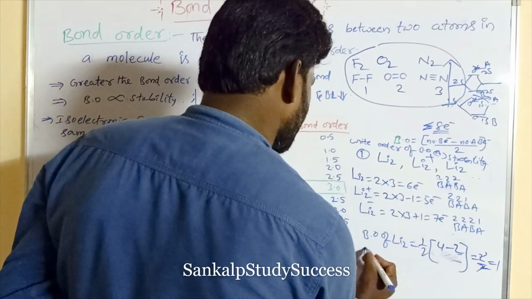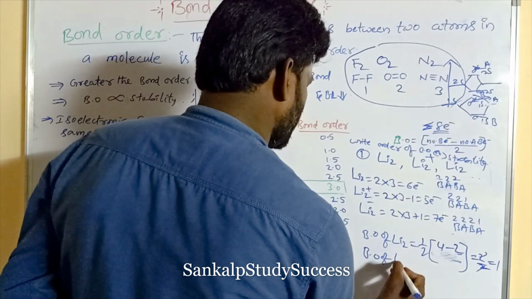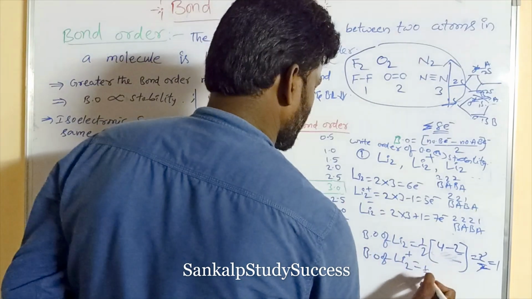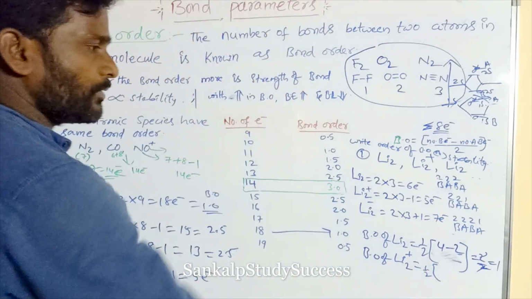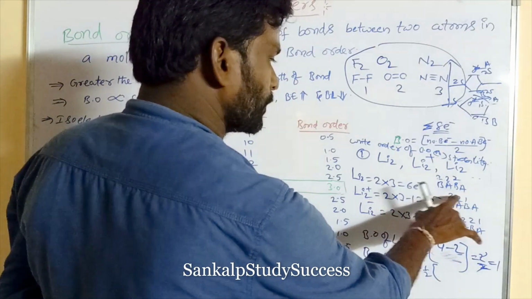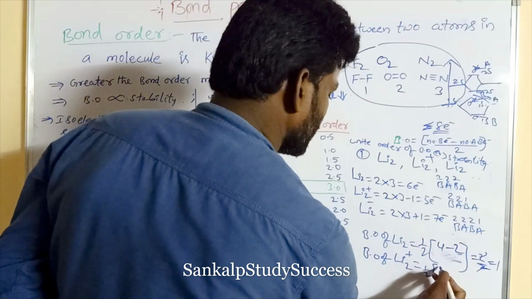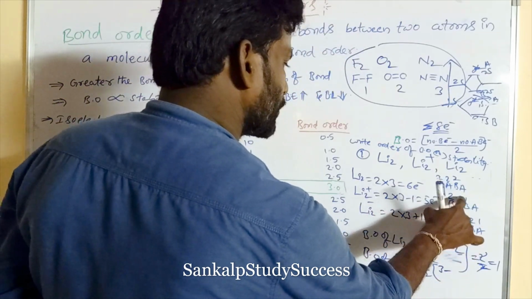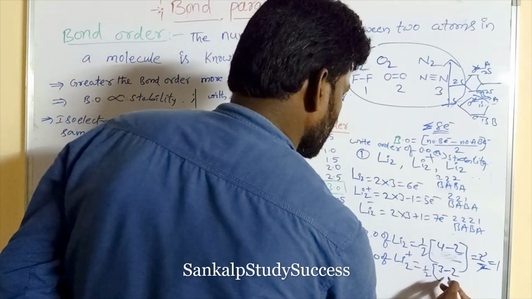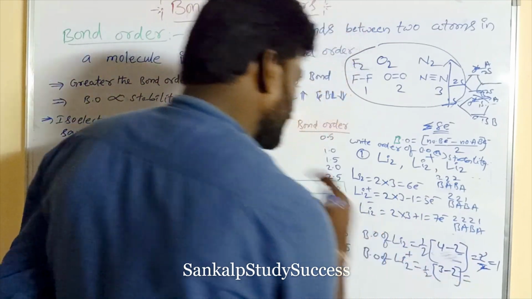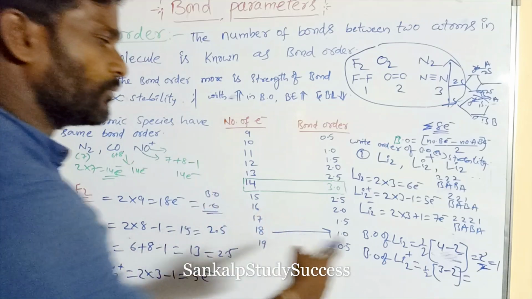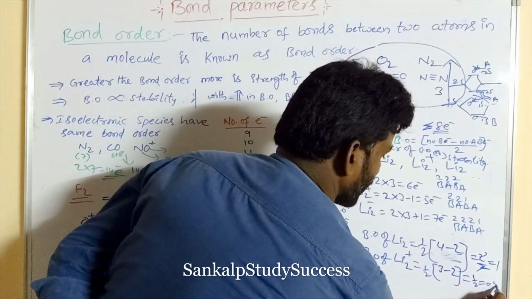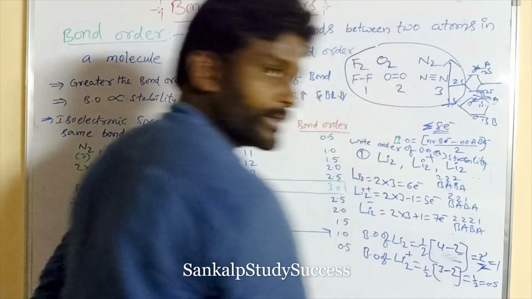Next, bond order of Li2 plus is 1 by 2 into bonding electrons, 2 plus 1, 3, minus anti-bonding electrons, 2. So 3 minus 2 means 1, 1 by 2 means 0.5.